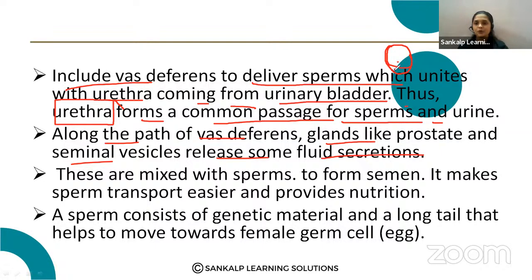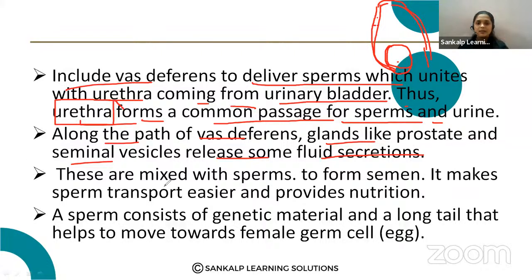The sperms produced are carried by the duct-like structure called the vas deferens, which receives secretions from the prostate gland and the seminal vesicle, and after that reaches the urethra, and that urethra is the common passage for sperms and urine.